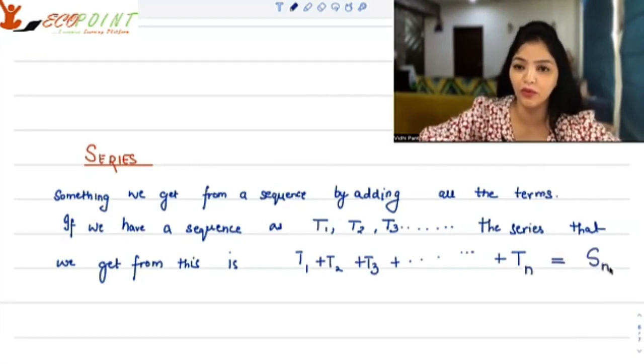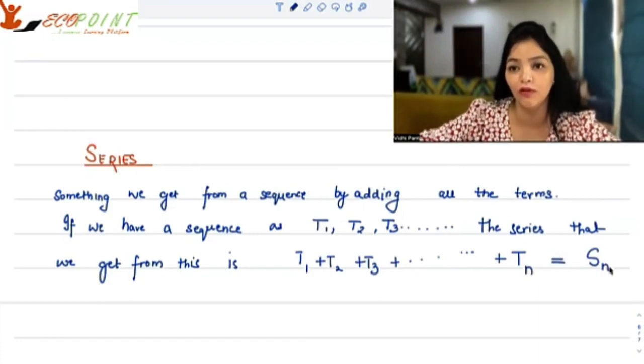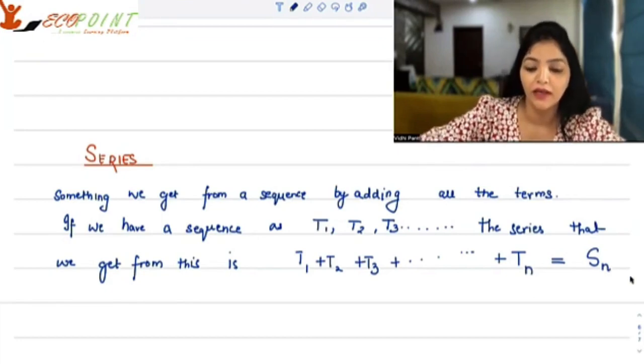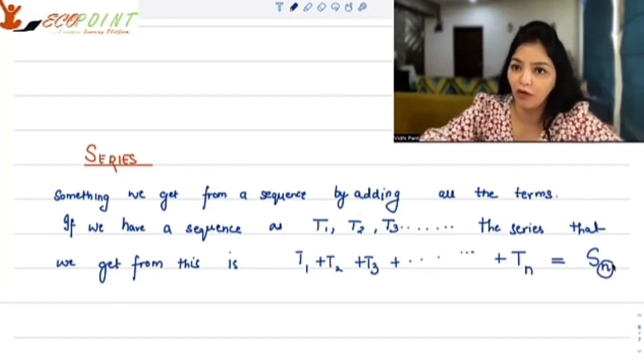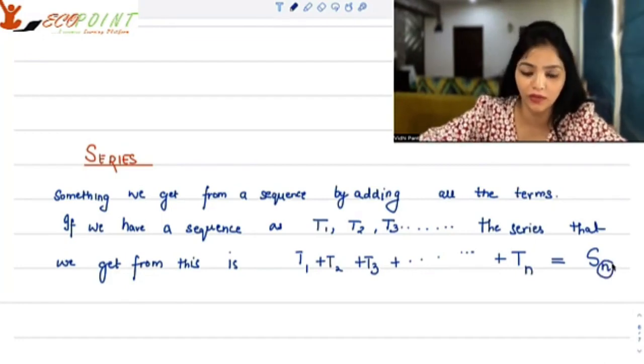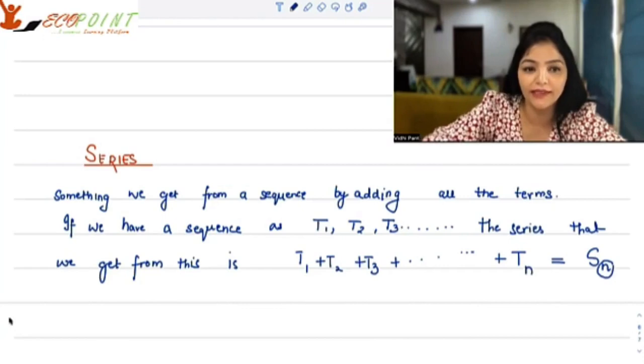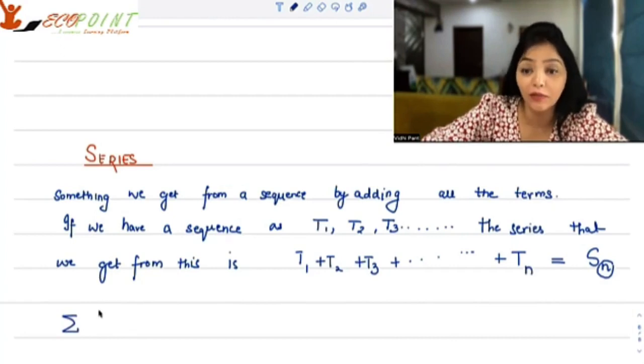So if you denote Sn, that means you have added the first n terms of the given sequence. So Sn denotes that. Again, subscript n, very important. It is telling you how many terms have been added. For example, let me talk about notations now. Many a times we use the summation notation, the sigma notation.